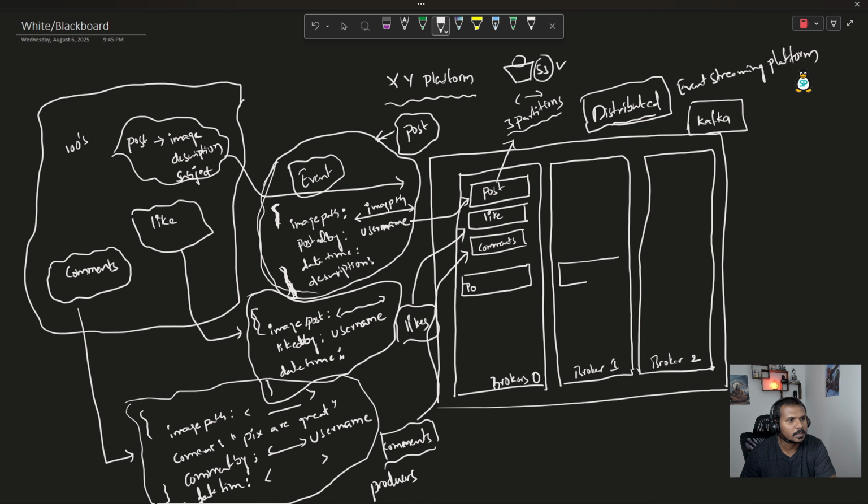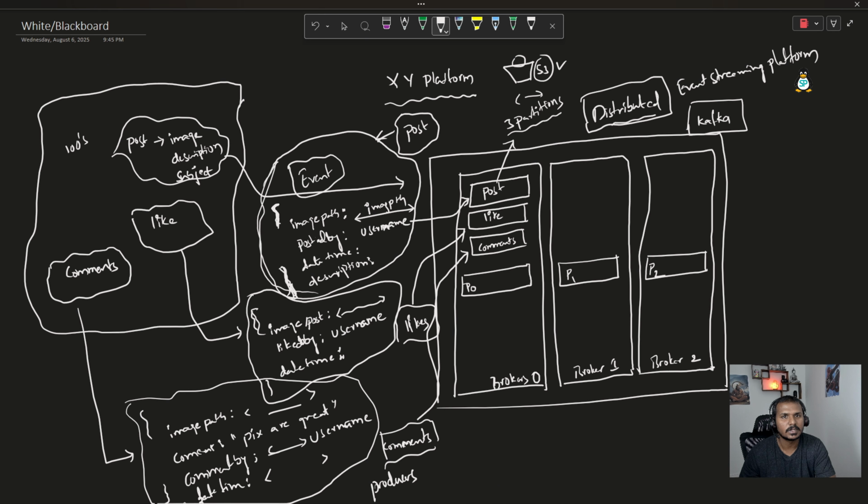And let's assume this is the third partition. So if we have three partitions for the post topic, one partition will be sitting on one server, the second one on the second server, and the third one on the third server. It's not necessary to have the partitions in sequence.